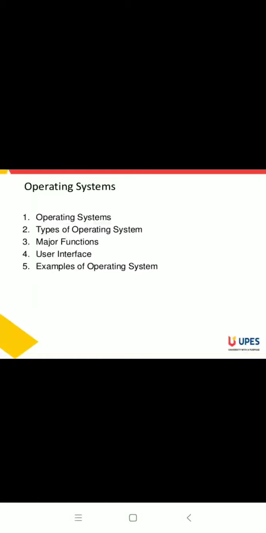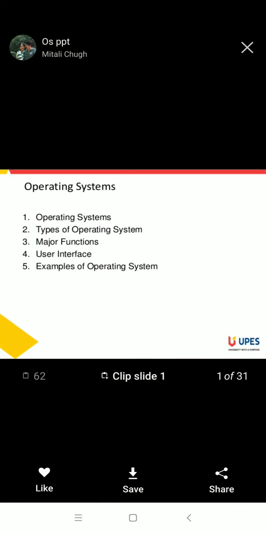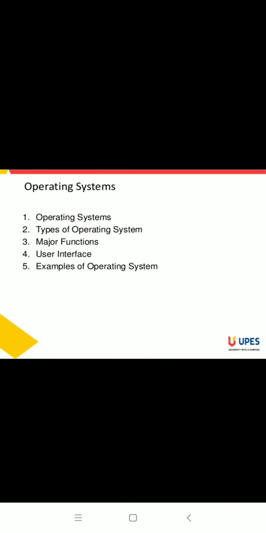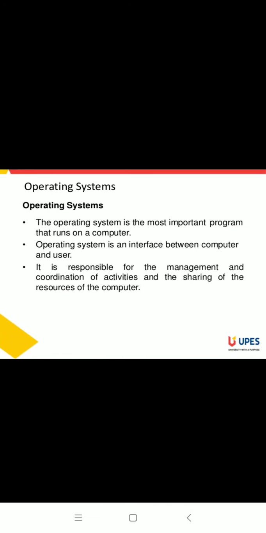And the operating system is, you can say, the main component of a computer, which can help you to run the computer easily.